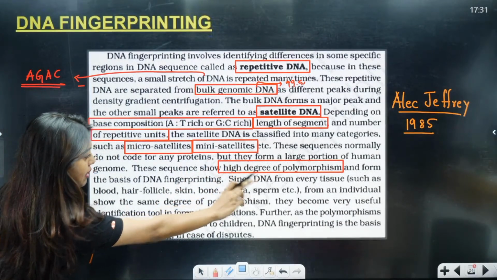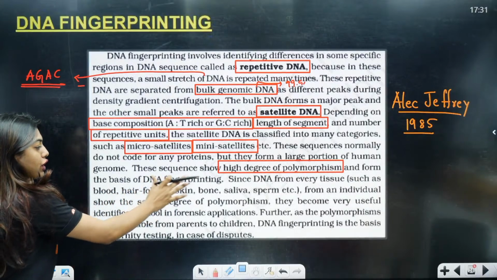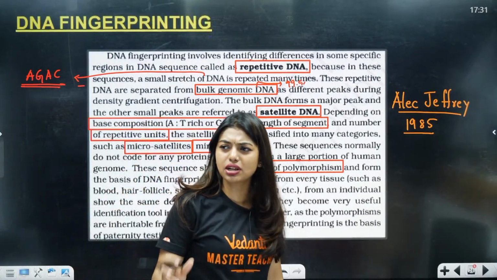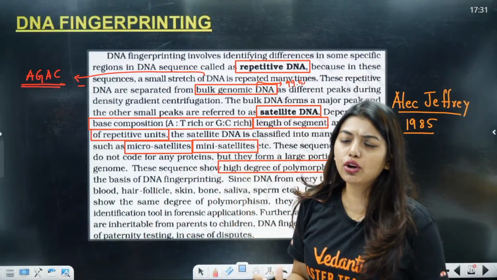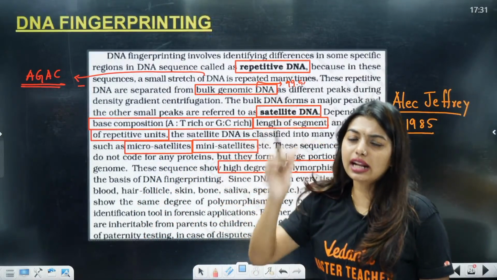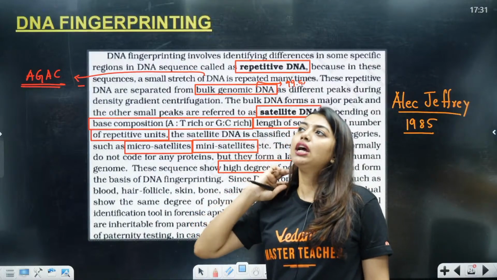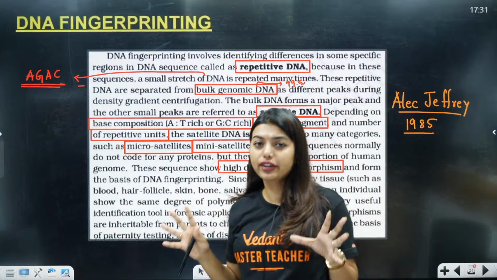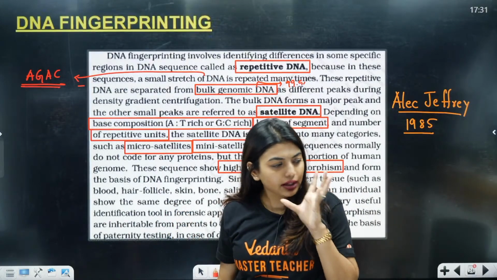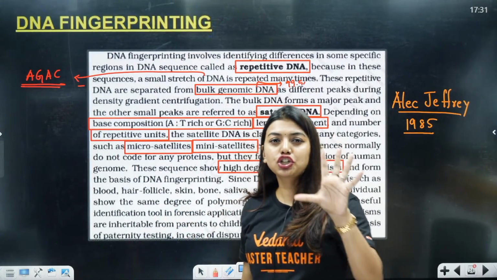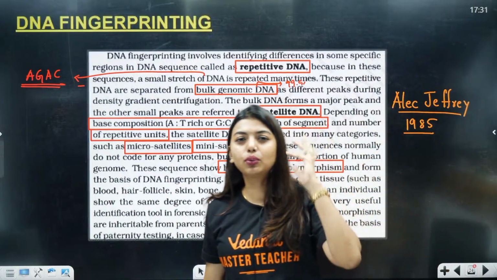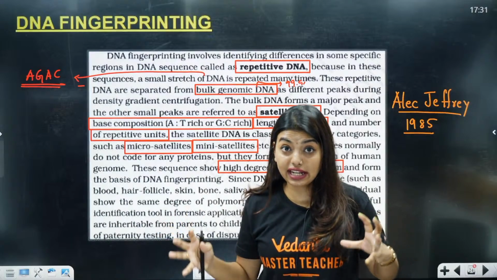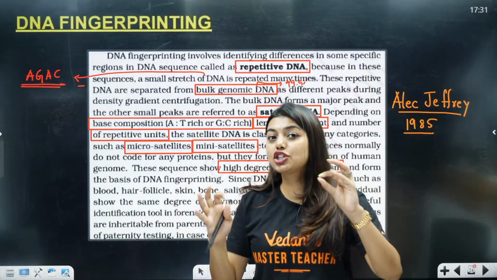Since DNA from every tissue, such as blood, hair follicle, skin, bone, saliva, sperm, anything at the crime scene, can be used, now all of you are going to be CBI. Imagine a crime happened next to your home, where some jewelry, let's say Queen Victoria's chain, kept for an exhibition in the museum, got lost.